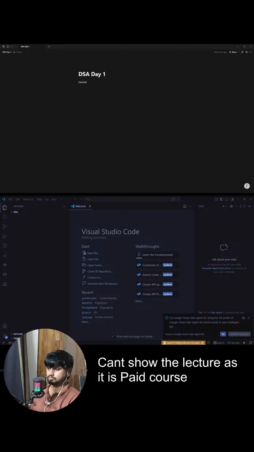Now we need to find these three terms. We need to find n factorial, we need to find r factorial, and we need to find n minus r factorial, and then we will multiply these two and divide it by n factorial. Yes. So how do we find n factorial? We can use that same loop.